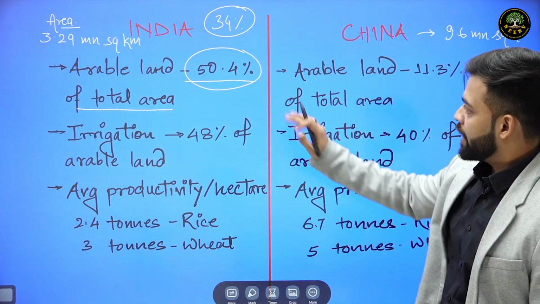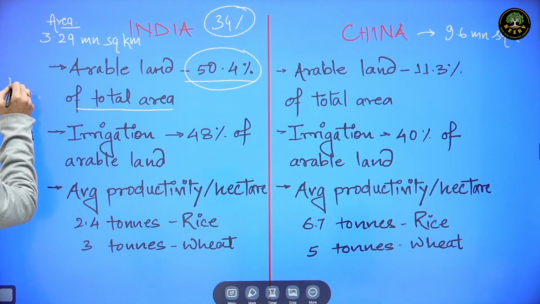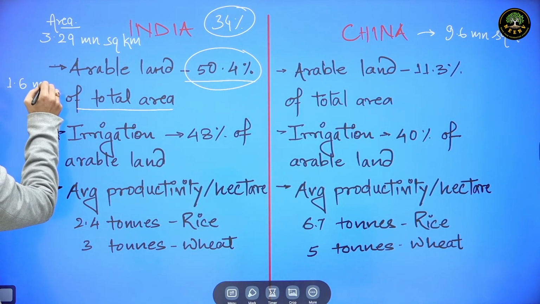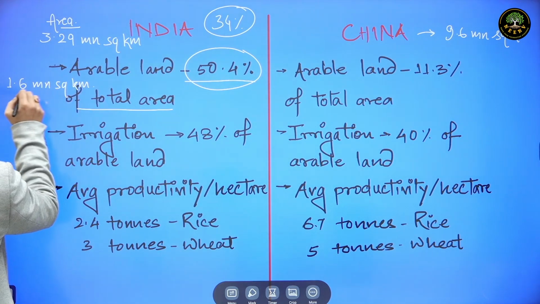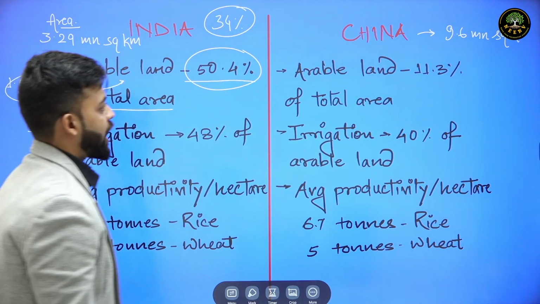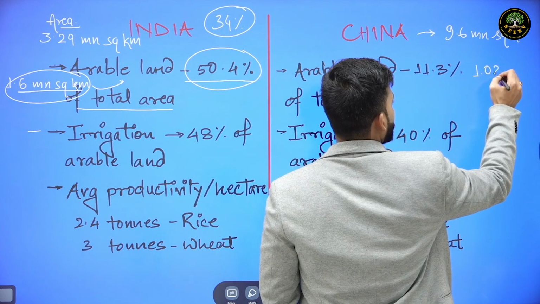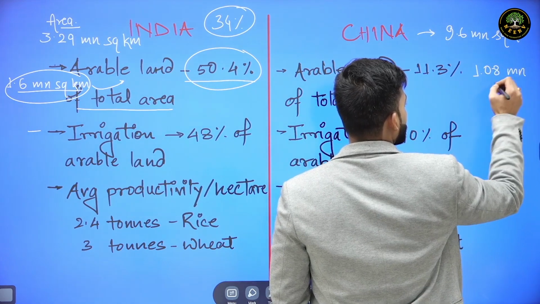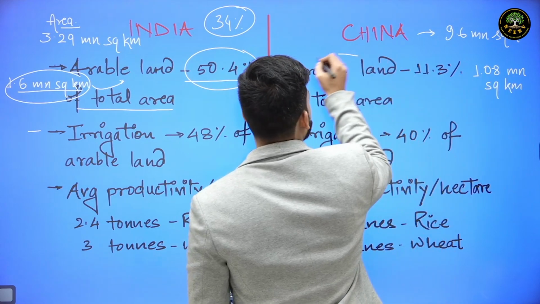Now as far as arable land is concerned, India has around 1.6 million square kilometer of its total geographical area as arable land, whereas China has around 1.08 million square kilometer as arable land.